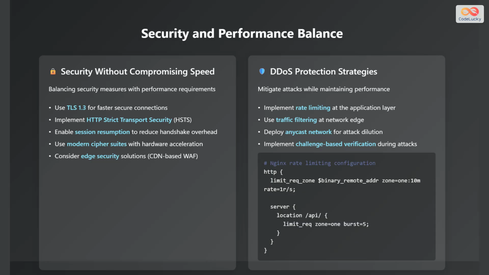Here's an example of rate limiting configuration in Nginx. This configuration sets up a rate limiting zone that allows 1 request per second, with a burst of 5 requests. This helps protect against excessive request rates that can cause service disruptions.